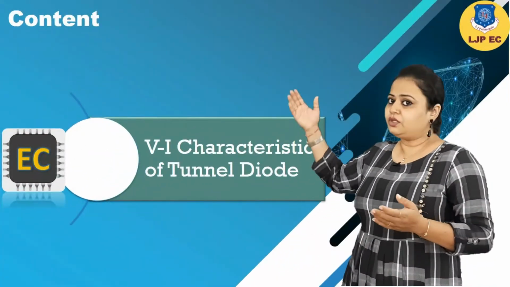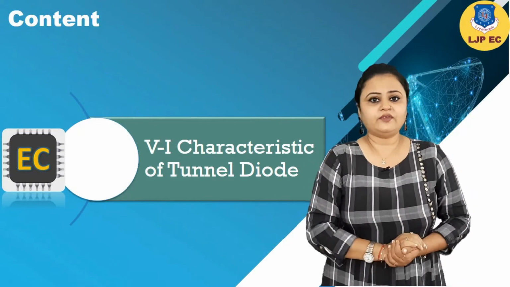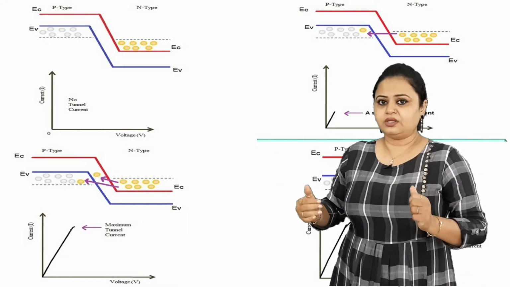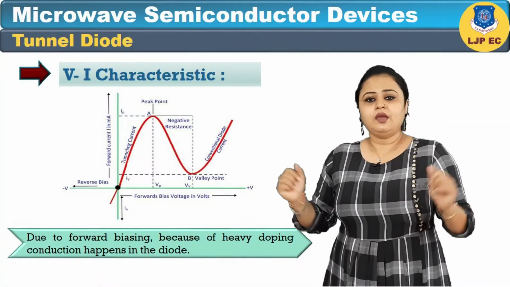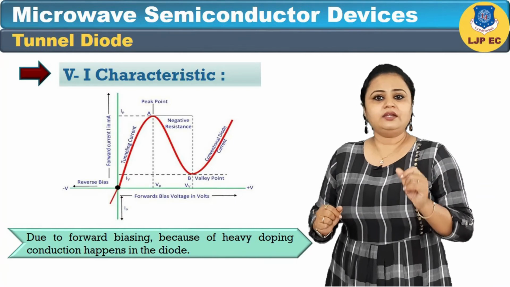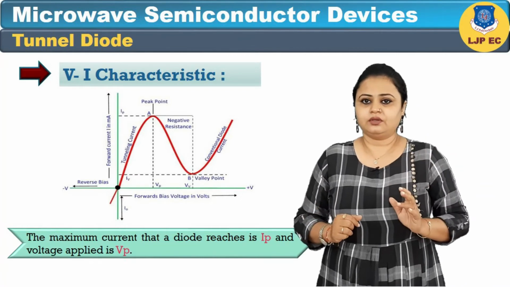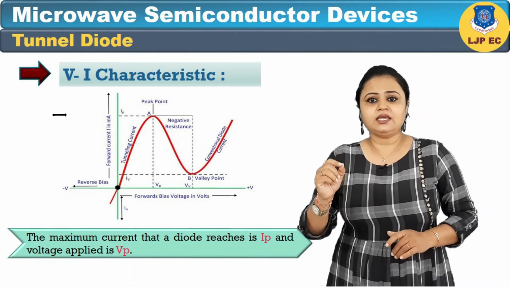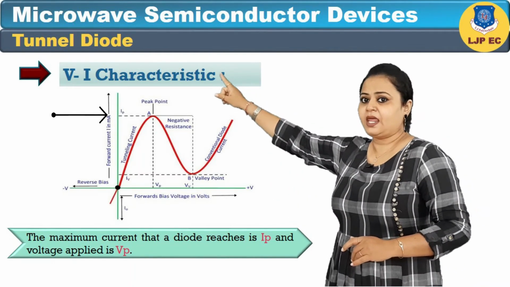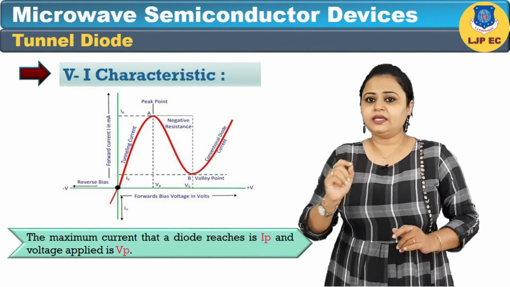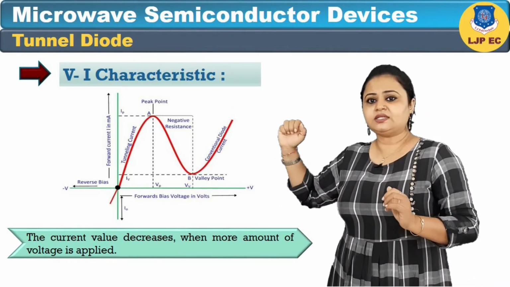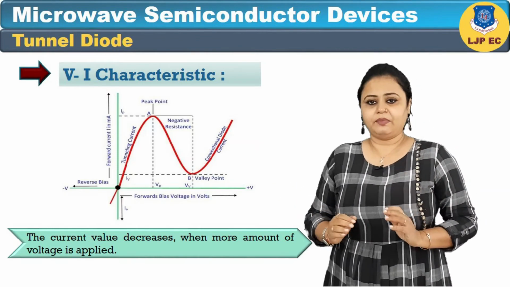Now let us move on to the topic VI characteristic of tunnel diode. We have seen it in working but in a small portion. Let us see the full diagram. Due to forward biasing, because of heavy doping, conduction happens in the diode. The maximum current that the diode reaches is IP and the voltage applied is VP. The current value decreases when more voltage is applied.